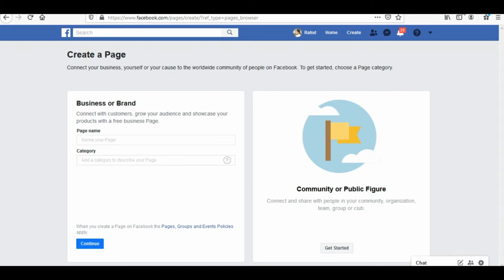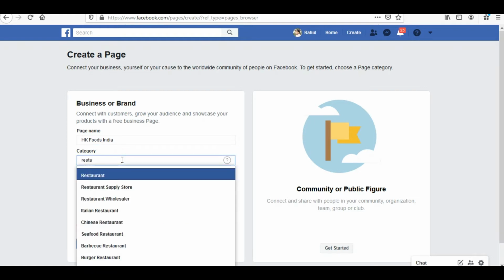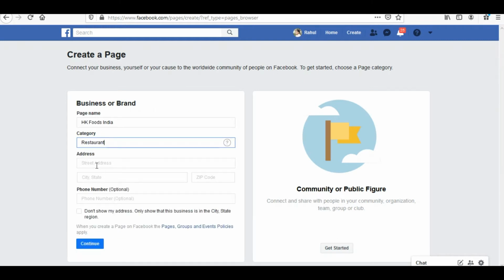So I am naming this page as HK Foods India, and after giving the page name HK Foods India, I would be putting in the category. So I'm just writing restaurant. By default, Facebook has given me multiple options related to a restaurant. So I would be choosing a plain restaurant option over here rather than anything else.